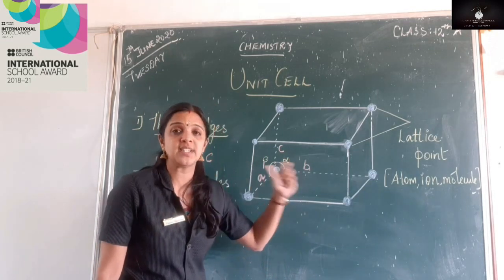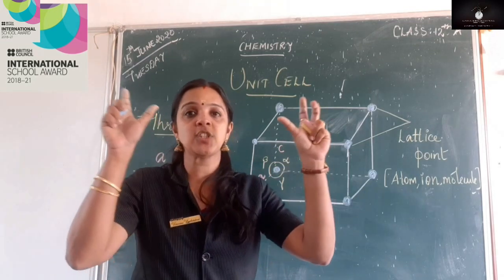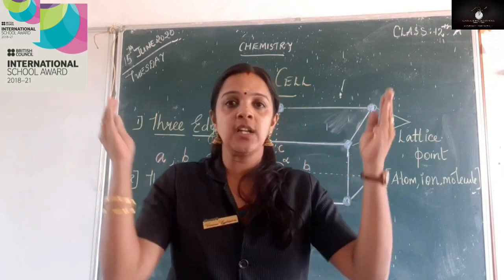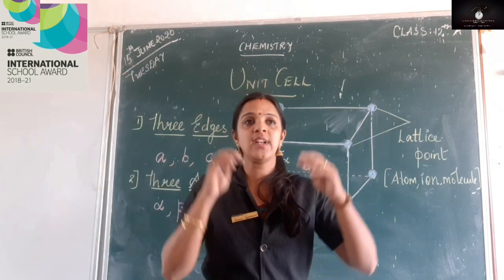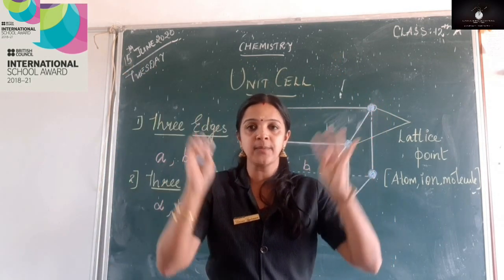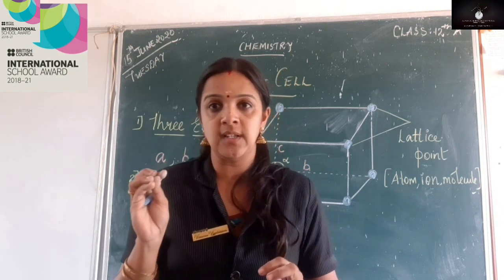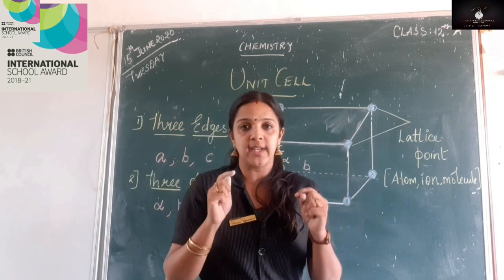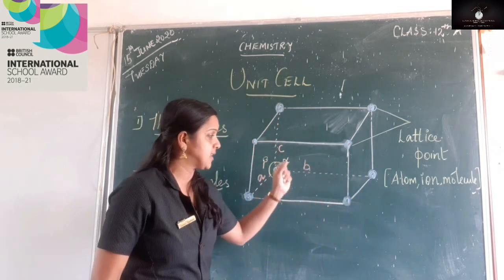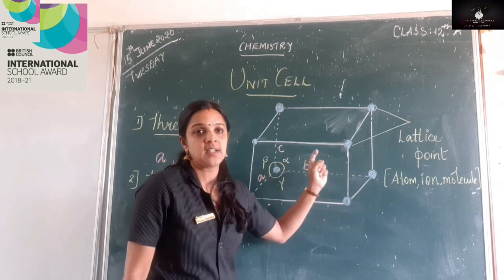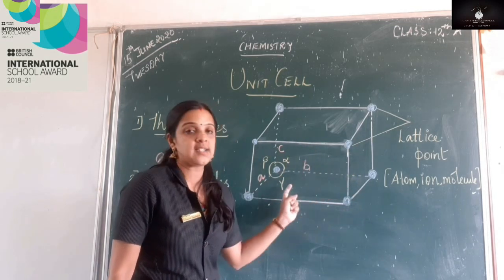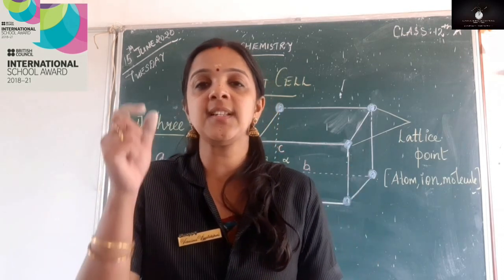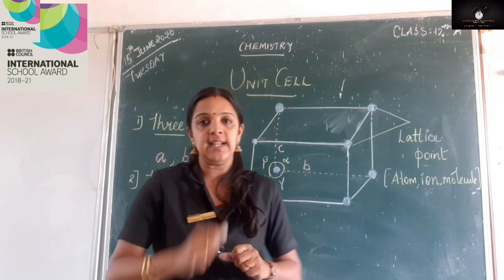Now how do we get a geometry? When I say it's a three-dimensional space, all the lattice points are present here and there, right? Now they all have to be connected. When they are present in space at random positions, you don't get a geometry. So if we want to get a geometry, we need to connect all the points together. Those points are connected using these lines. So these lines connect the lattice points to give a crystal lattice a definite structure. So these are the three important points of a crystal lattice.